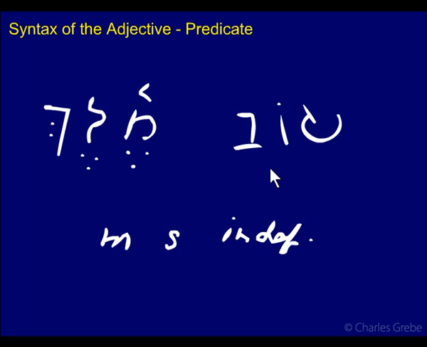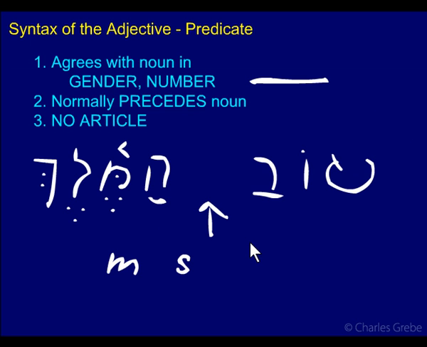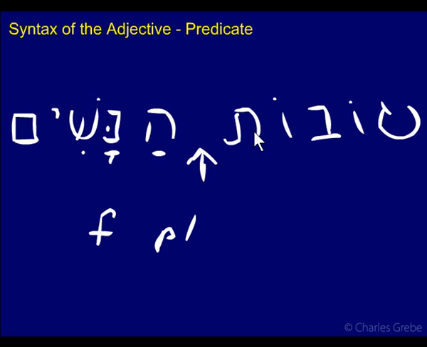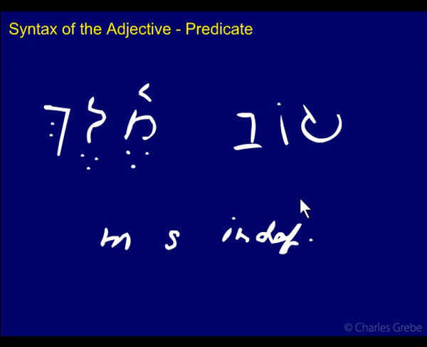So, is this a predicate adjective, or is this an attributive adjective? It could be attributive, couldn't it? Because it agrees in gender, number, and definite status. Remember, our rules for predicate say it must agree in gender and number. It makes no comment about definite status.